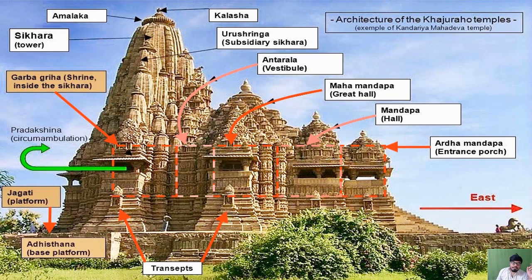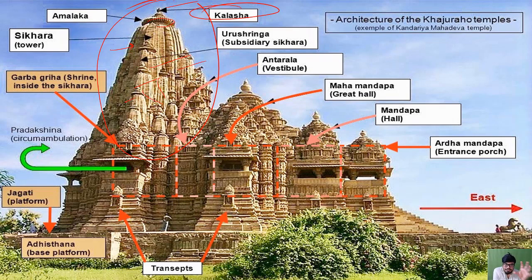And you see, Shikhar is an iconic thing. You can see this structure. This is called Shikhara. This is called Vimana in the southern India's Dravidian style, but that is a very grand and big structure. And this is also not a small structure, but comparatively it's smaller, and it is called Shikhara. Now the ring you see here, that is called Amalaka, and this is called Kalash at the top of it. Kalasha is located here. This is called Shikhara, a tower in English, and Urushringa. These are subsidiary Shikhara, the smallest Shikharas which are supporting the structure of it.